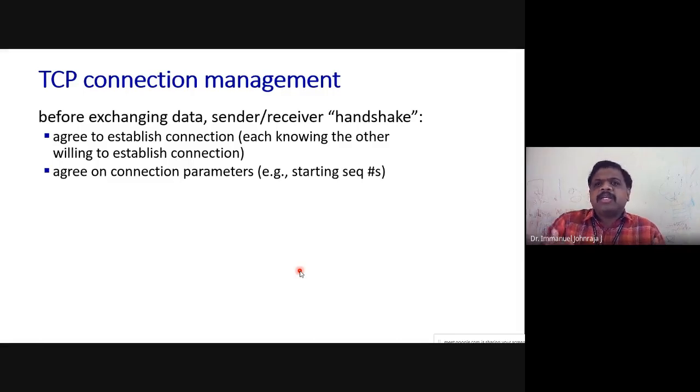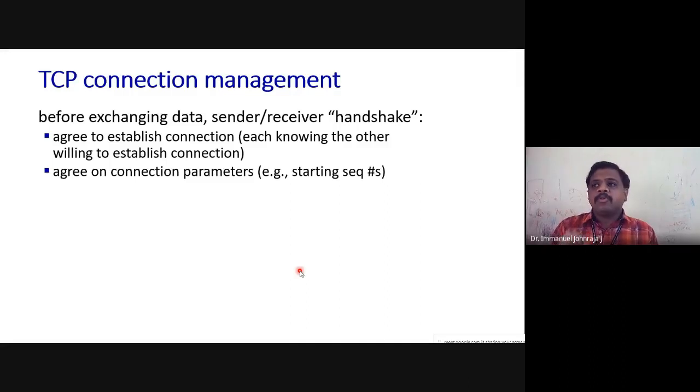Now assume that in a professional, ethical way, you want to talk to someone. "Sir, can I talk to you?" He can say, "Yes, I am ready. Are you free to talk to me?" Could you understand the second part? This is slightly different from what I said earlier. He's saying, "I am ready to talk. Are you free? Can we talk?" Then you say yes, and then the actual communication starts. Very similar to the TCP three-way handshake protocol.